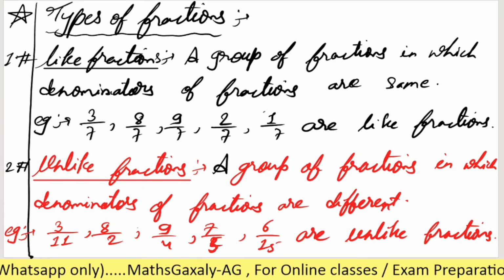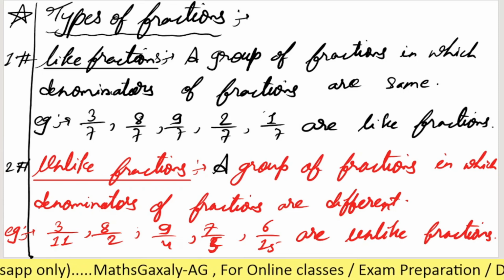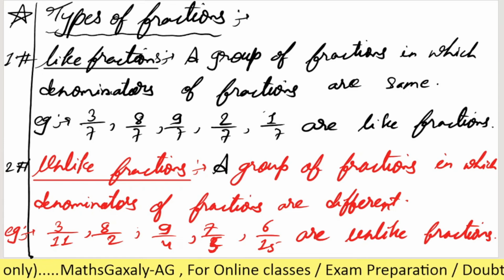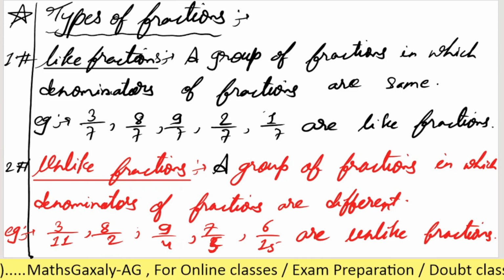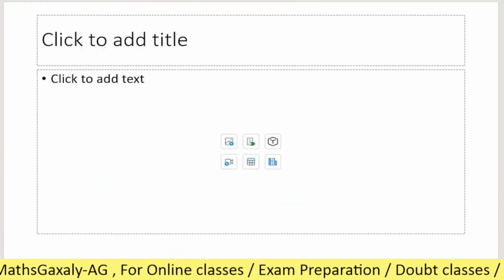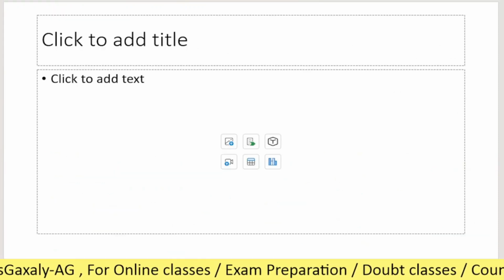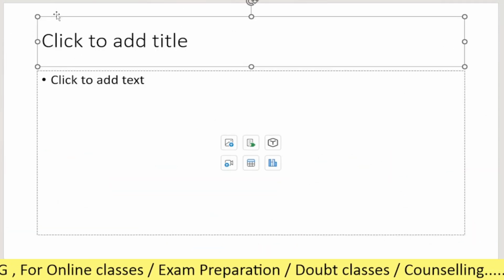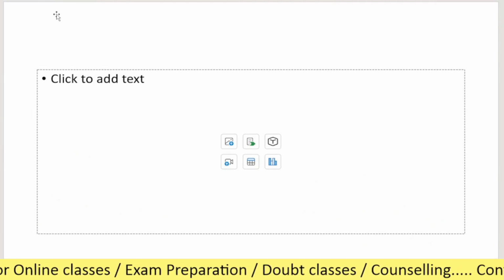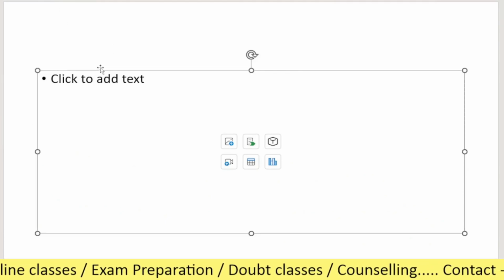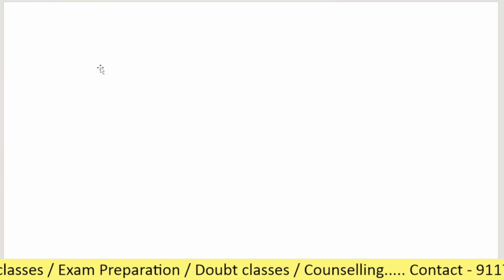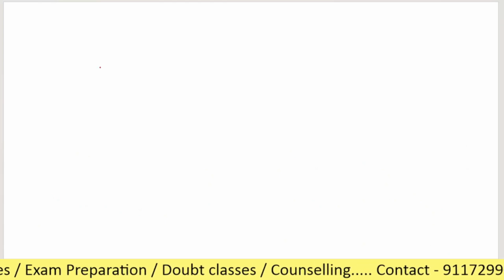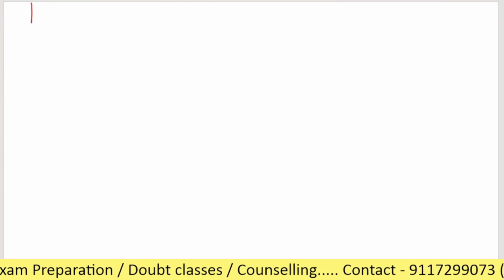So we can say that fractions with same denominator are called like fractions, and fractions with different denominators are called unlike fractions. Is it clear? Now let's see the third one.